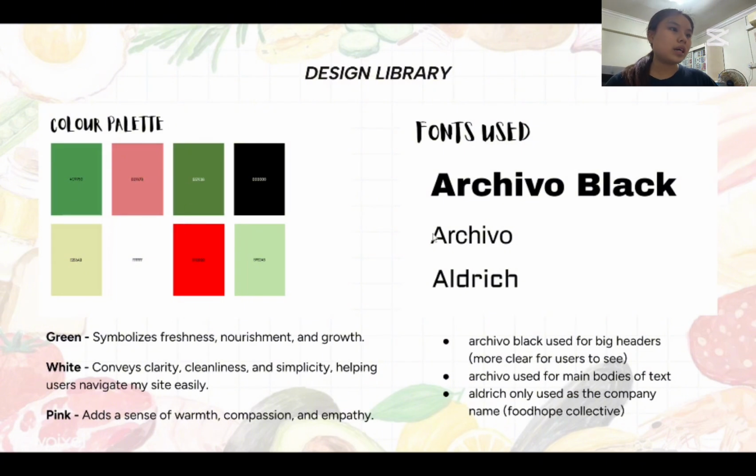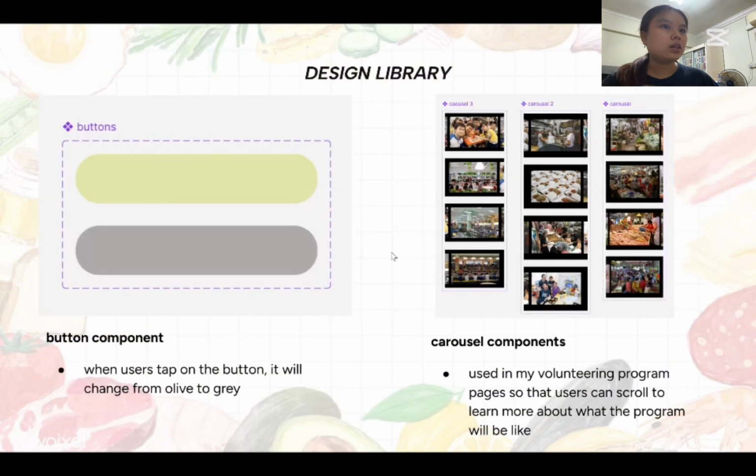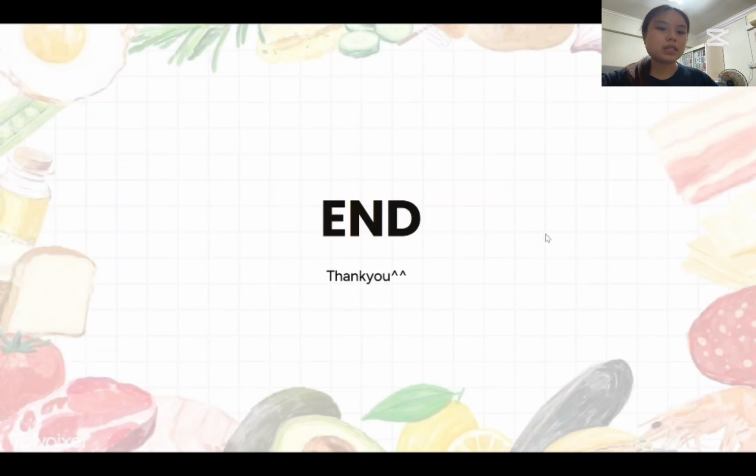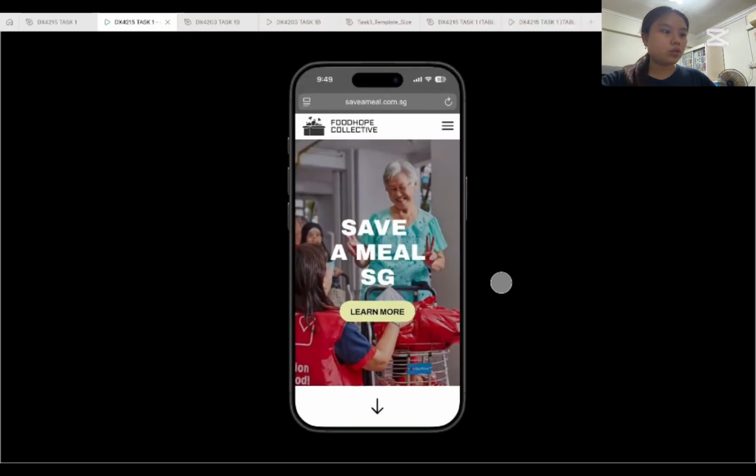The fonts I used are these 3, and I used this for header, this for the body text, and I only used this Eldritch font once, which is for my company name. Design library, these are the components that I use. I only use 4 each for mobile and tablet, and 1 of it is buttons, and 3 of them are separate carousels. And I also have some layouts, card layout, grid layout, hero section, and I only have 1 logo throughout my entire website, which is the company logo. And that's all for my presentation slides, so I'll be moving over to the video walkthrough.